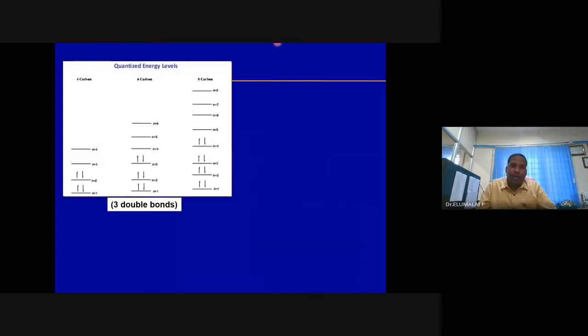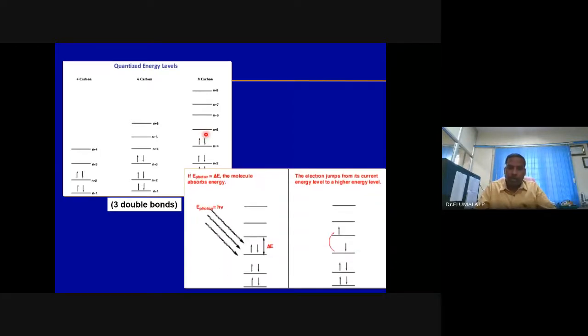Similarly, if I have 3 double bonds, it will be like this. N corresponds to 1, 2, 3, 4, 5, 6, etc. The lowest energy is between n corresponds to 3 and 4, because these 3 are the ground state and these 3 are the excited state. This is the minimum separation. Then with 4 double bonds, like this I have. This is the minimum energy. Like this, in beta carotene, okay?